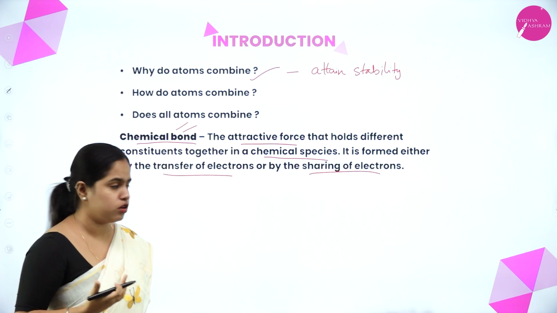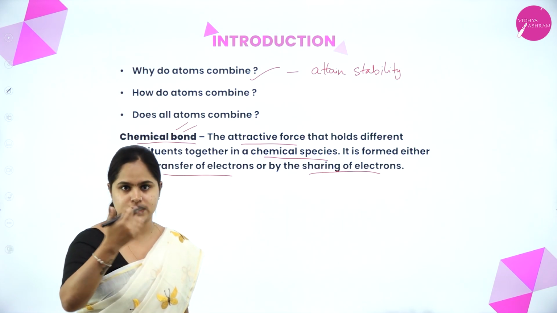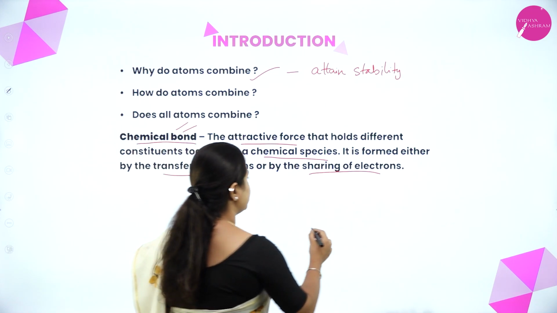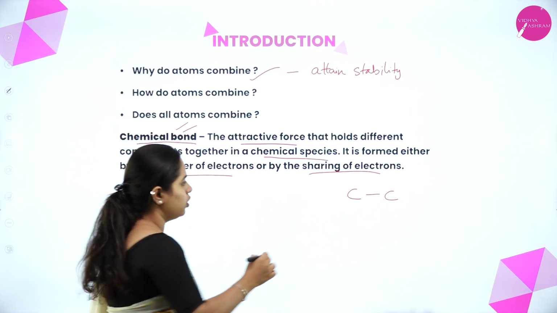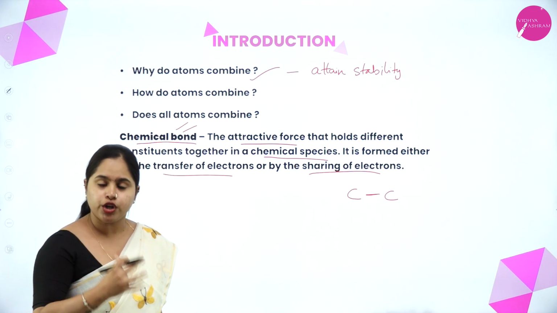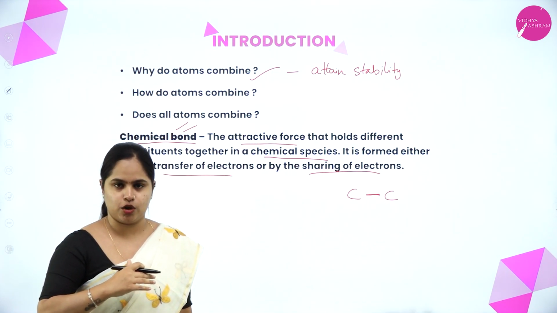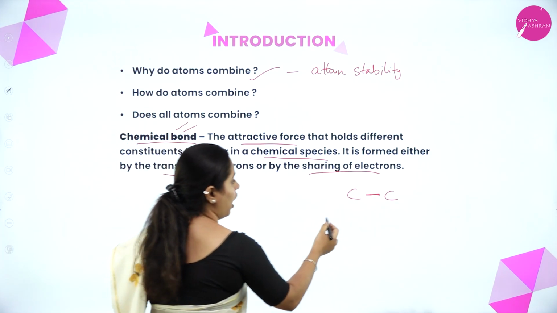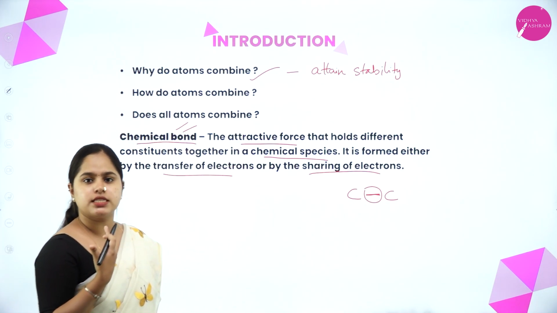So how is this chemical bond formed? Either by the transfer of electrons or by the sharing of electrons. This in detail we will study in the upcoming slides. Okay, so that is chemical bond. Right, so you might have seen bonds being represented by a single line, right? This line is actually representing the bond between a carbon and carbon atom. What you have to understand is, there exists no line like this. There is no line present inside the compounds, right? It is actually an attractive force which is present between the atoms, which for our ease is represented by these lines. Yes, so that is about chemical bonds.